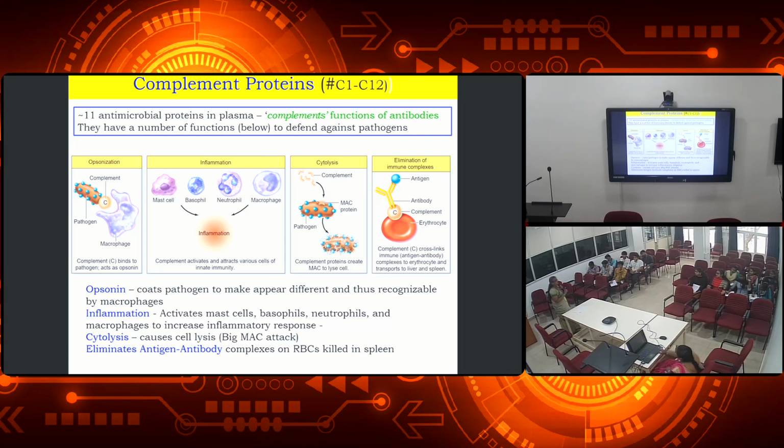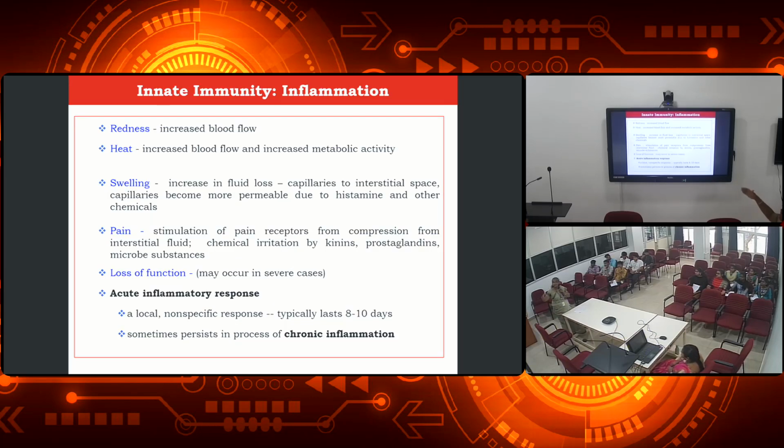Okay? So now you know about all the cells which are present in the immune system and the proteins which are present, that is the interferon as well as the complement proteins. So what is inflammation? We will be getting the redness, heat, swelling, pain, loss of function. Maybe in a very severe condition, we may lose our senses. Everyone, when COVID-19 became severe, what did they say? No taste, no smell, okay? So all these are one of the inflammatory reactions against the pathogens.